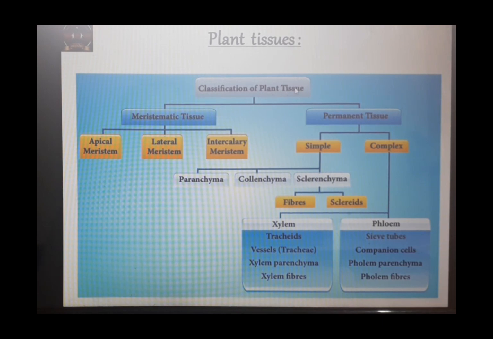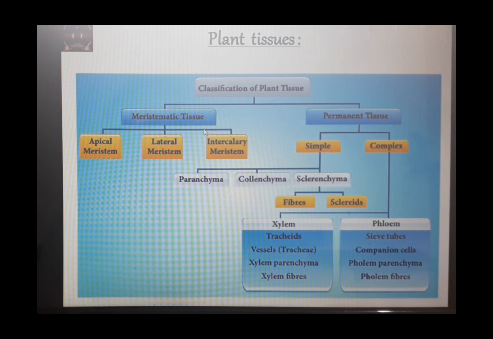Now basically plant tissues are of two types. In any plant body you will find these two basic types of tissues. Which are they? Meristematic tissue and permanent tissue. Now what is the difference between these two? Basically, meristematic tissue is the one which will help the plant in its growth. Here the cells will continuously multiply or divide. And permanent tissues are the tissues where cells have taken up a permanent size, shape and function. That means these cells are differentiated. The cells in the permanent tissues are not able to divide. They have lost the ability of cell division.